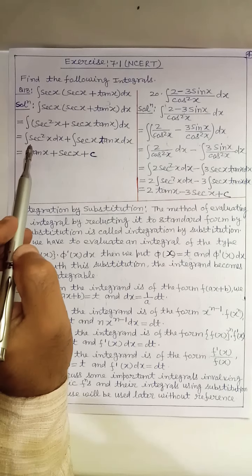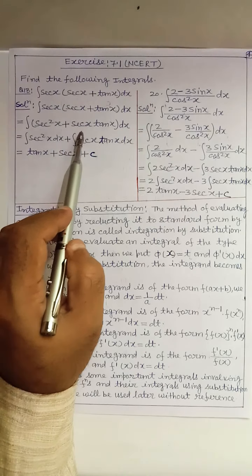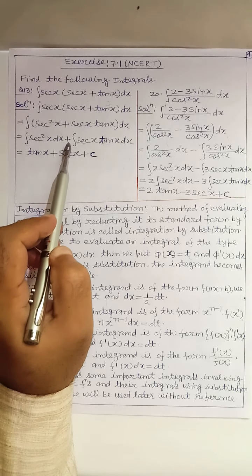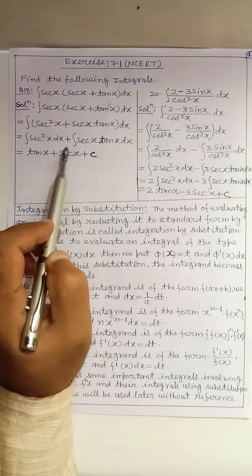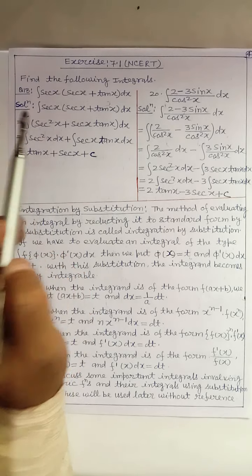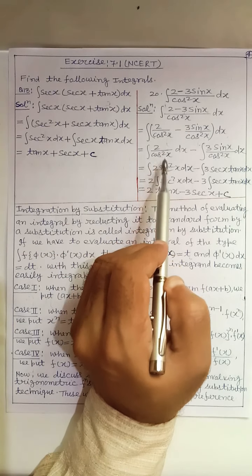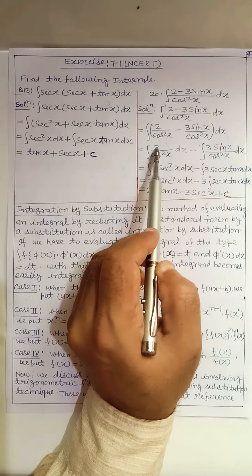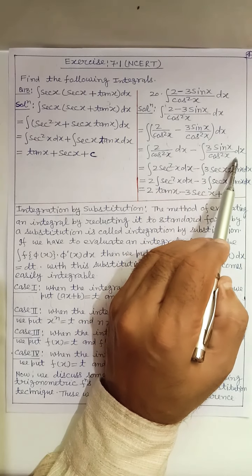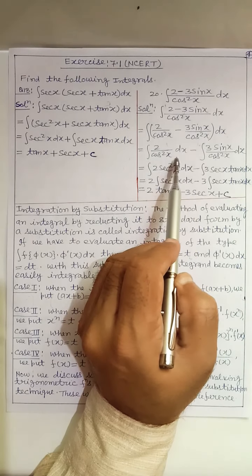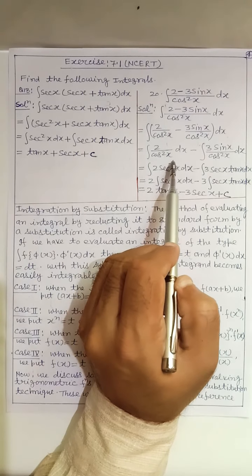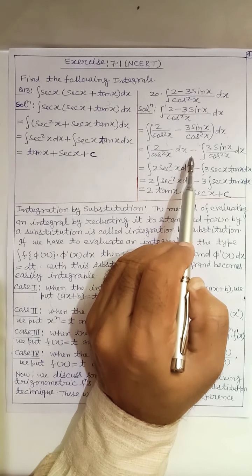Dear students, here we can write the integral of sec² x dx plus the integral of sec x tan x dx by the result of theorem 3, not theorem 2. Here this is also the integral of 2 / cos² x dx minus the integral of 3 sin x / cos² x dx. We can write this using the result of theorem 3, not 2.